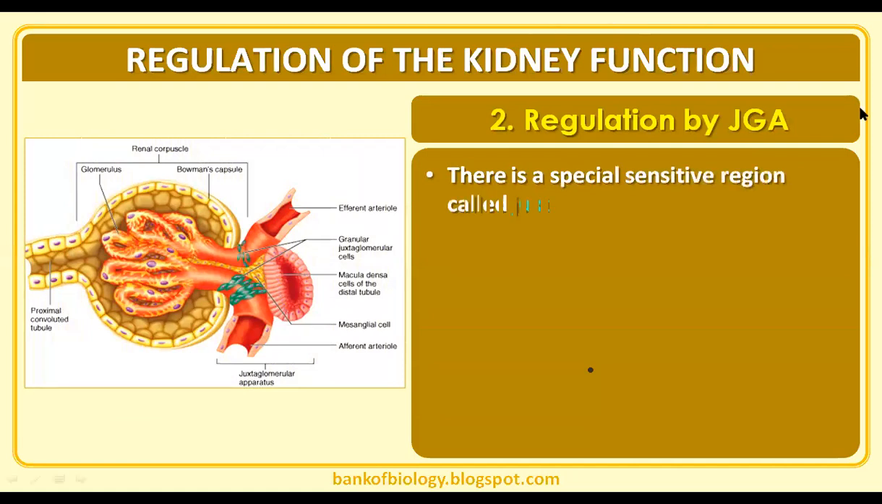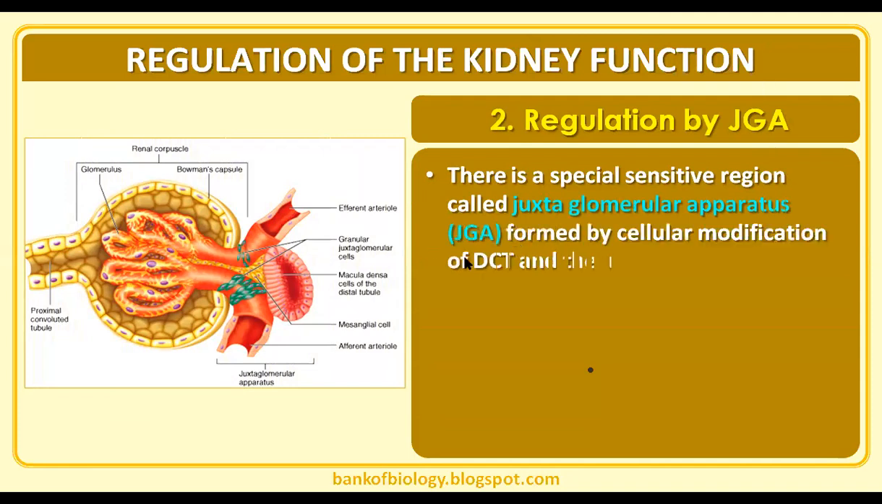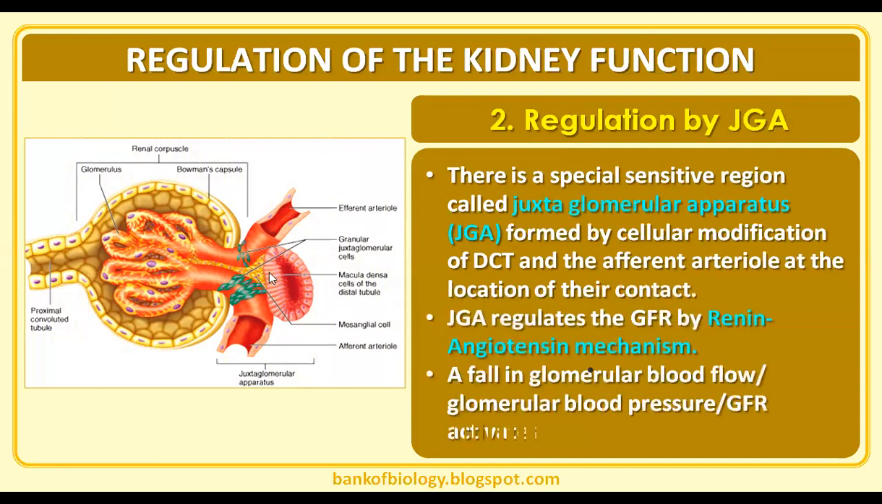And the regulation by juxtaglomerular apparatus. There is a special sensitive region called the juxtaglomerular apparatus, JG apparatus. What we said is that where the distal convoluted tubule comes in contact with the afferent arteriole, the densely packed simple cuboidal epithelial cells of the distal convoluted tubule are called the macula densa. Whereas the smooth muscles of the afferent arteriole are called juxtaglomerular cells.